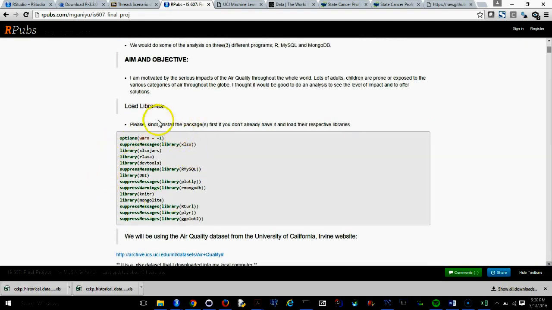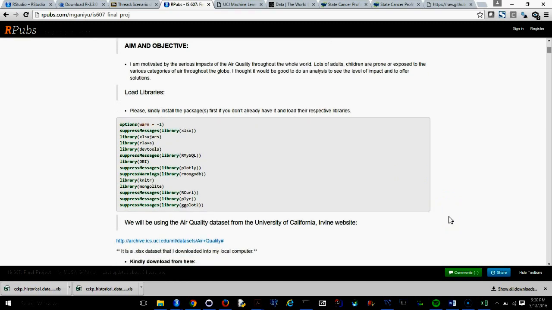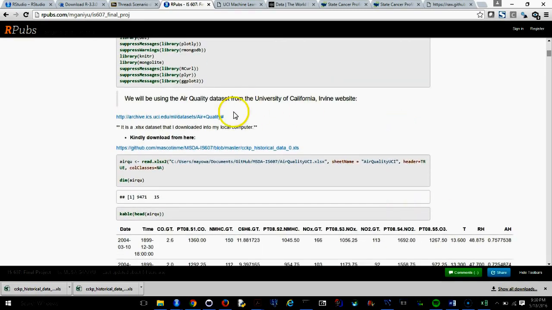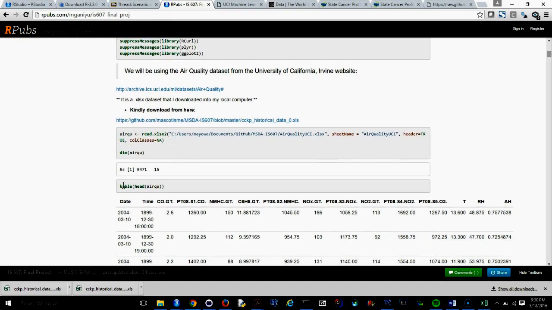Here are the packages I'll be using for this analysis. Please, if you don't already have them, you are kindly advised to install them and then load the libraries. Here is a link to the first data set. If you need it, you can get it from the website here, or from here. The first one is our .slf file. So I loaded it on my system.